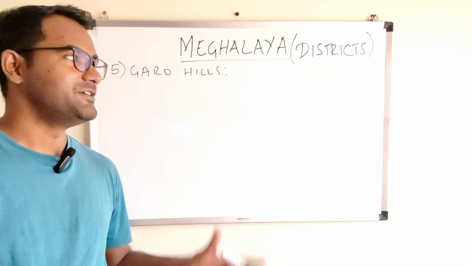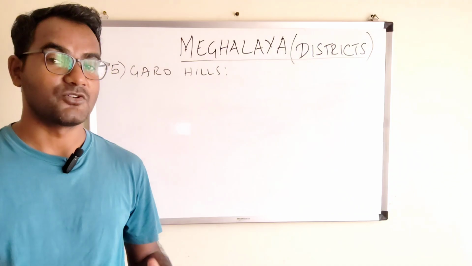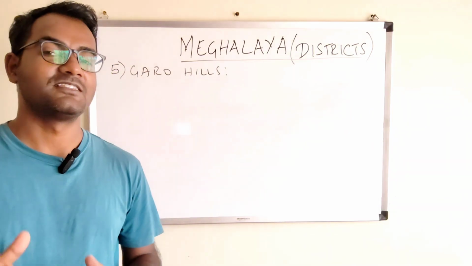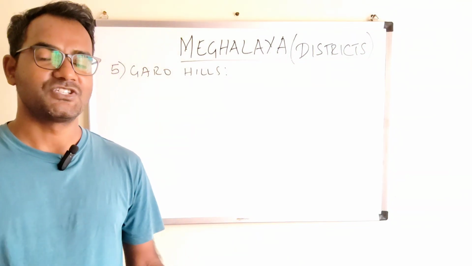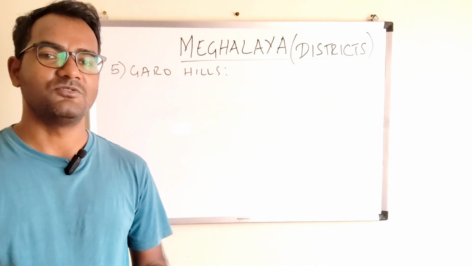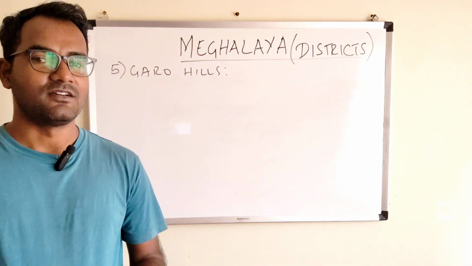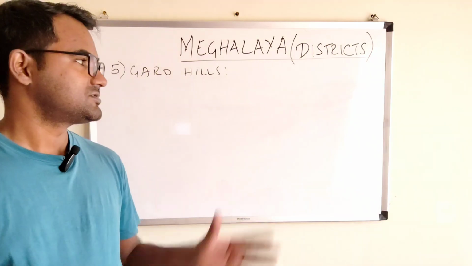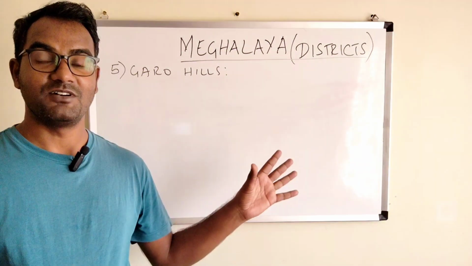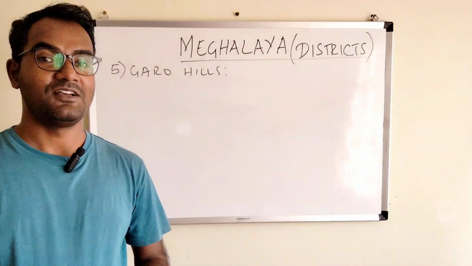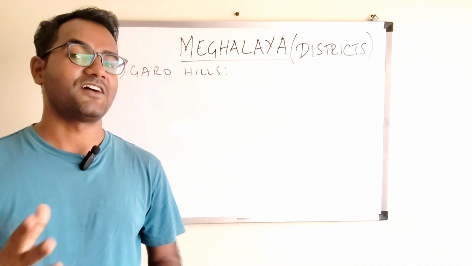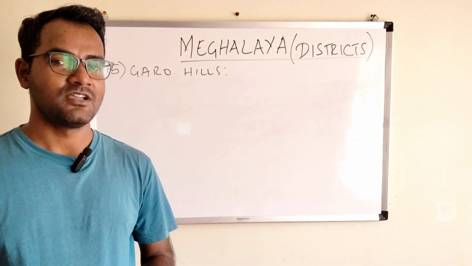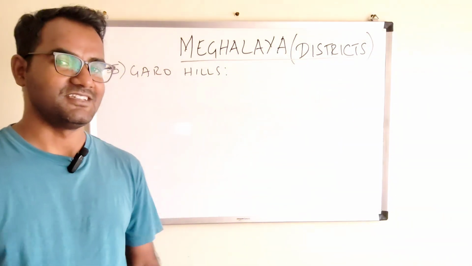Well, so now we are going to see the Garo Hills region, the region with the maximum number of districts and one of the most beautiful regions of Meghalaya, right? So let's see how many, what was the number allotted to Garo Hills region? It was 5, right? Which means there are 5 districts in Garo Hills region. So what are they? Let us see.